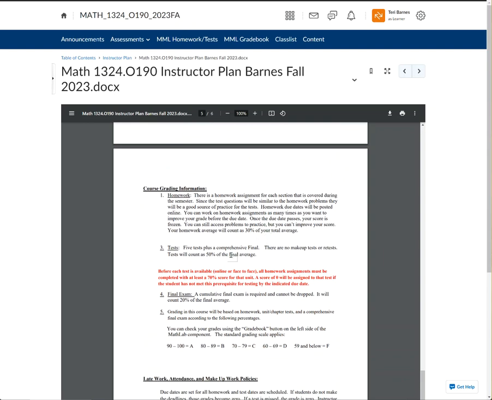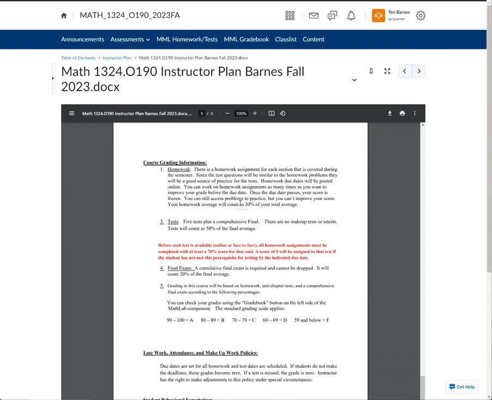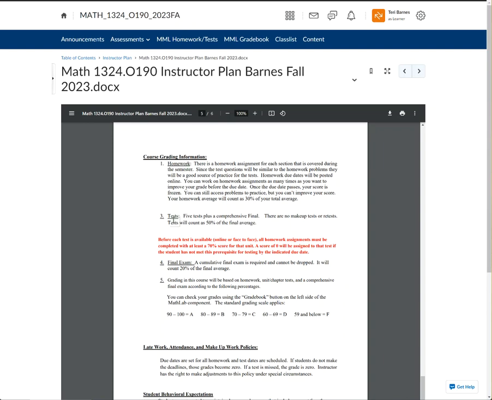Grading information. My course is separated into homework, tests, and final exam. There's a homework assignment for every section. You can work on those as many times as you want till you get the grade you're happy with. Hopefully that's 100. That counts 30% of your total average. Tests, those count 50% of your final average.